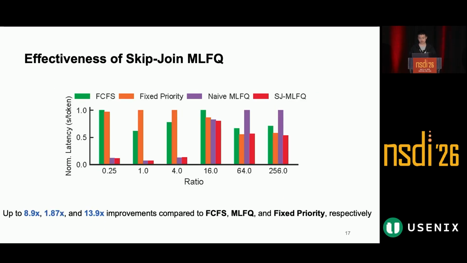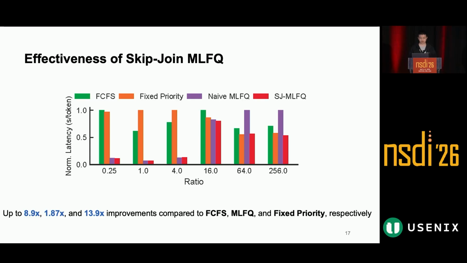We also evaluate the effectiveness of each component separately. First, we evaluate the effectiveness of skip-join MLFQ. We compare skip-join MLFQ with FCFS, fixed priority scheduling, and naive MLFQ. We vary the ratio between input length and output length to represent different workloads. FCFS consistently suffers from head-of-line blocking.